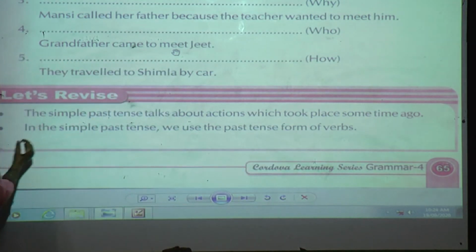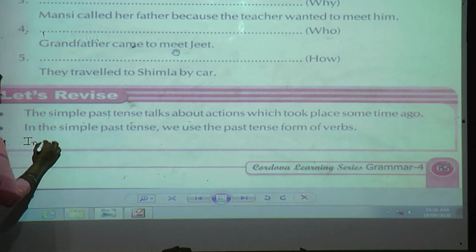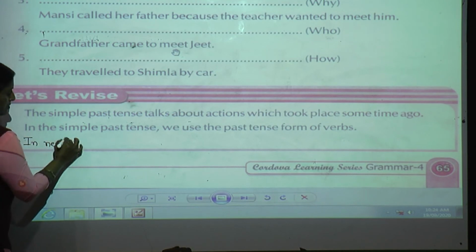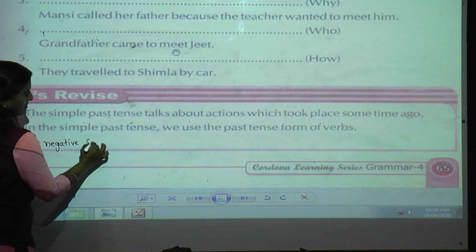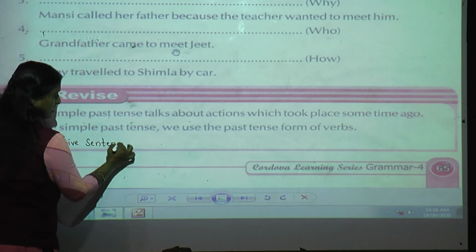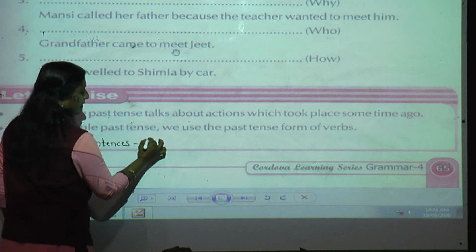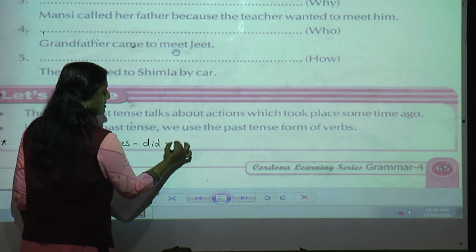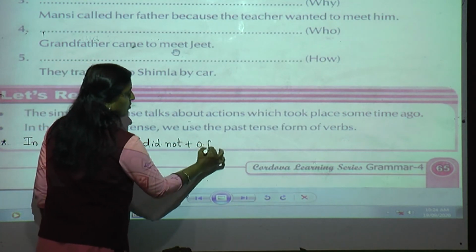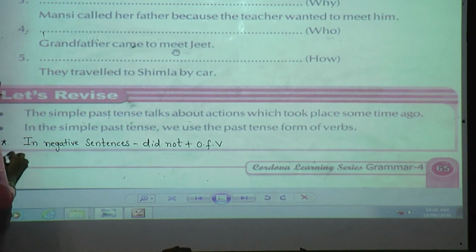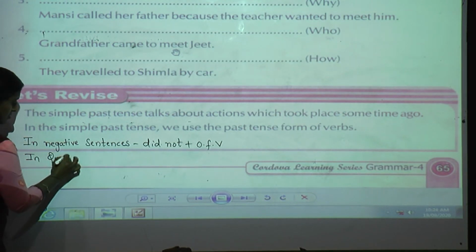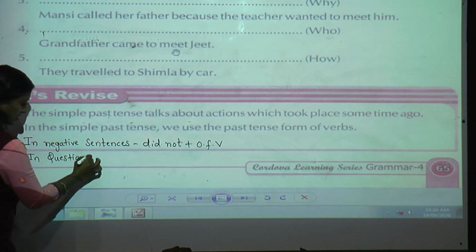And again, what have we learned, students? In negative sentences, we use, yes, did not plus original form of verb. And then in questions, what am I going to do, students?